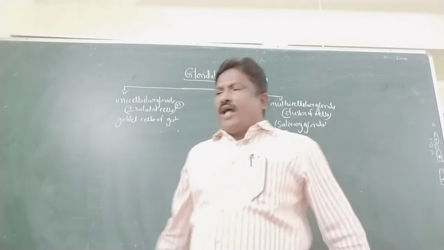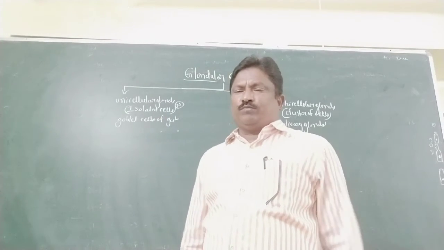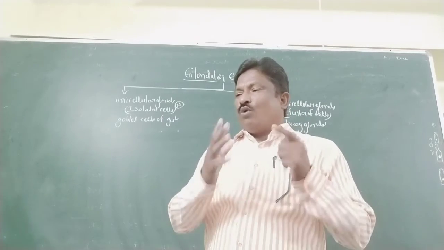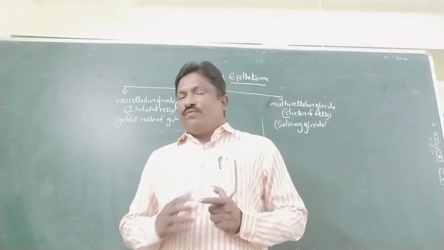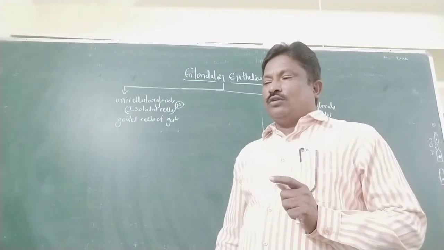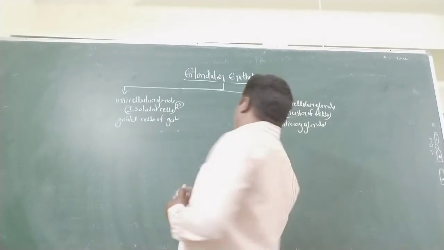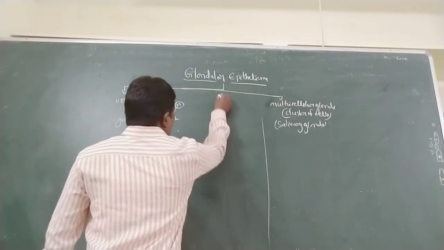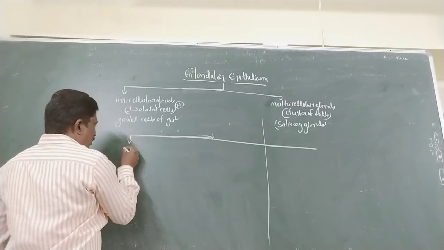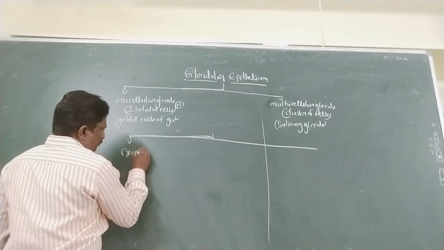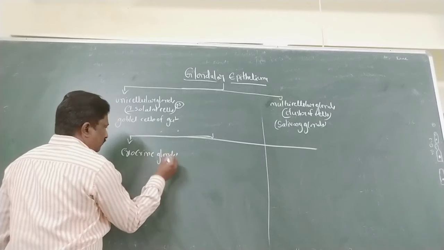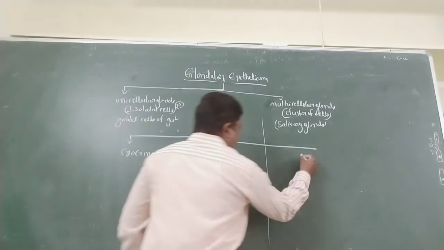As well, on the basis of the mode of releasing their secretion, glands are of 2 types: exocrine gland and endocrine gland.